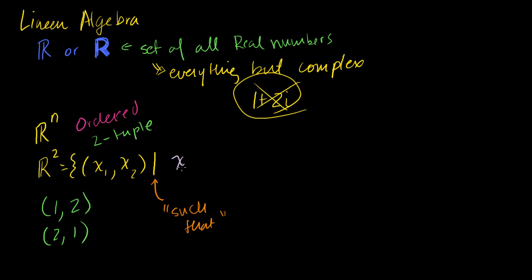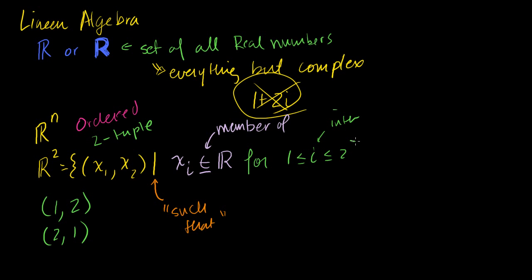Such that xi is a member of the reals. So member of, that's what this little character means. So that each xi is a member of the reals. So what do I mean by xi? Well, xi just means any of these x's. And I'll write for i is less than or equal to 2 and greater than or equal to 1, and i is an integer.